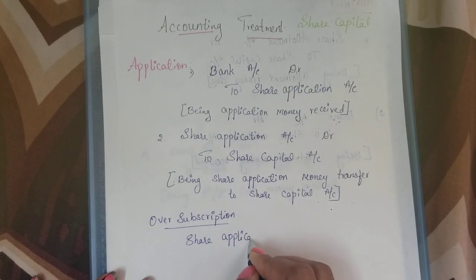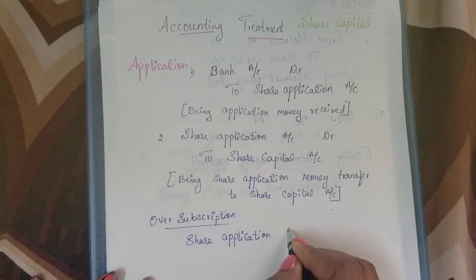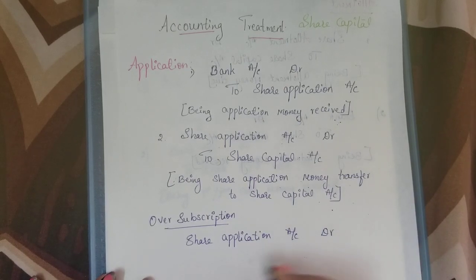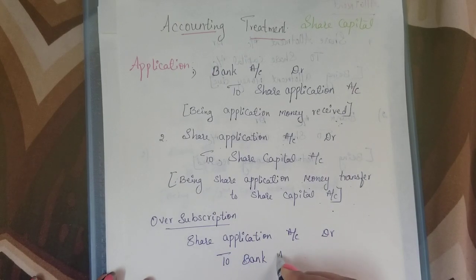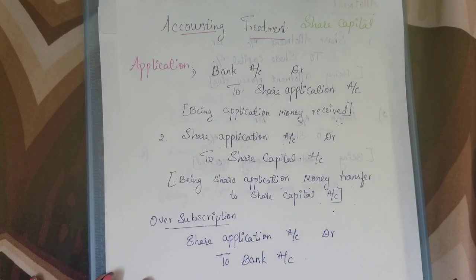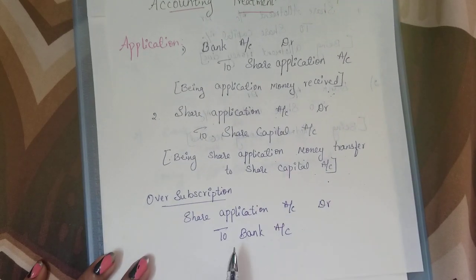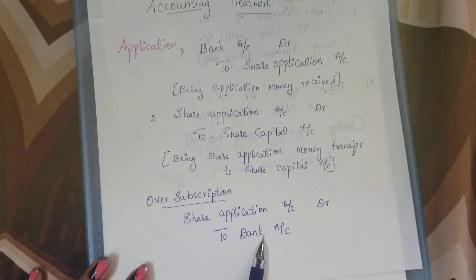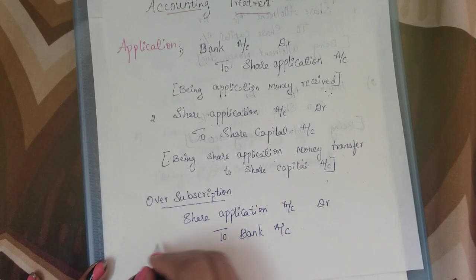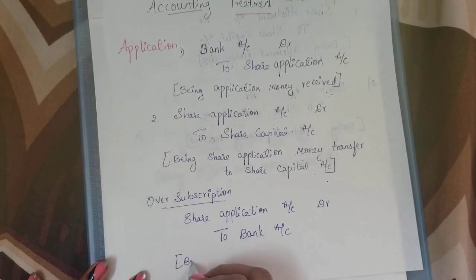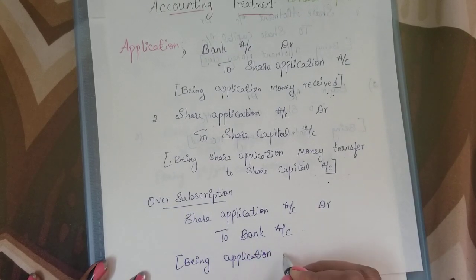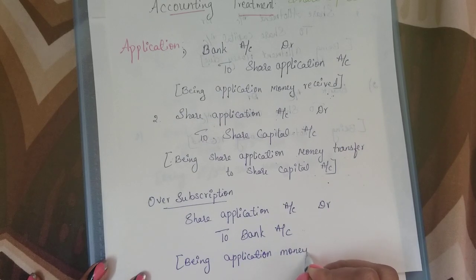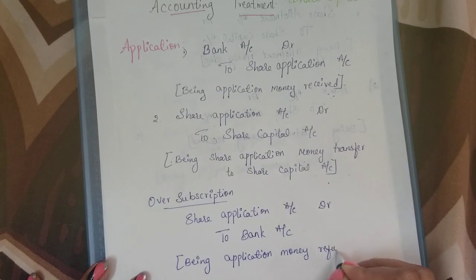Share application account debtor to bank account. When we receive the amount, we receive it through the bank, and when we are refunding also, we refund through the bank itself. So bank account will be credited here, being application money refunded.